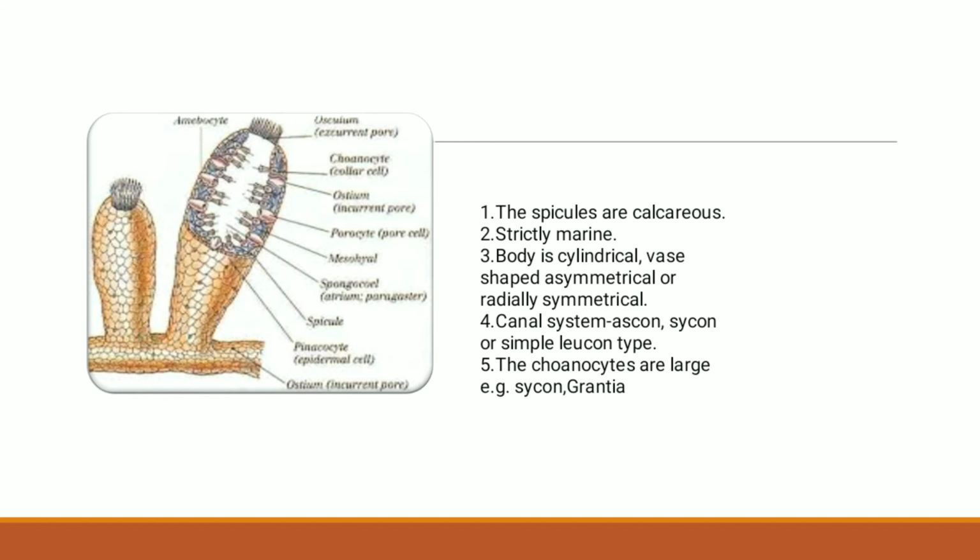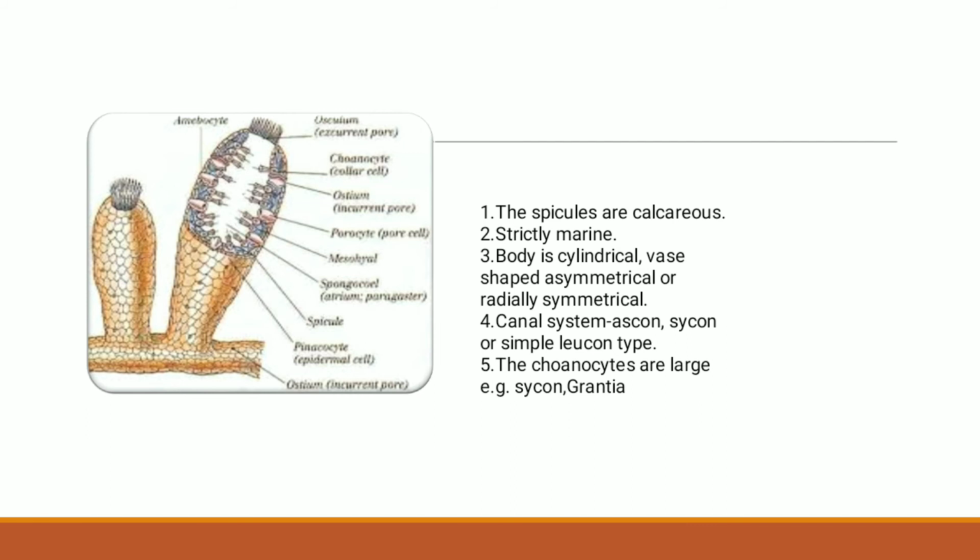The spicules are calcareous, that is, the spicules are made up of calcium carbonate, CaCO3. These are strictly marine sponges. The body is cylindrical or wedge shaped. It is radially symmetrical. The size of the body is small, ranging from a few millimeters to 15 centimeters in height.